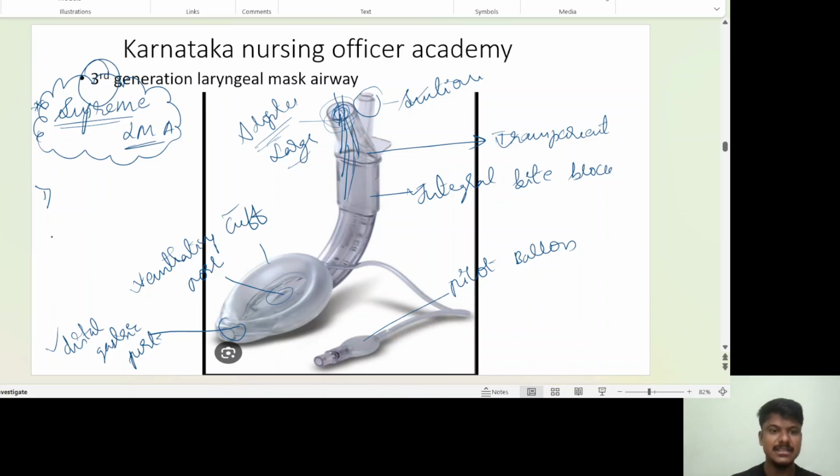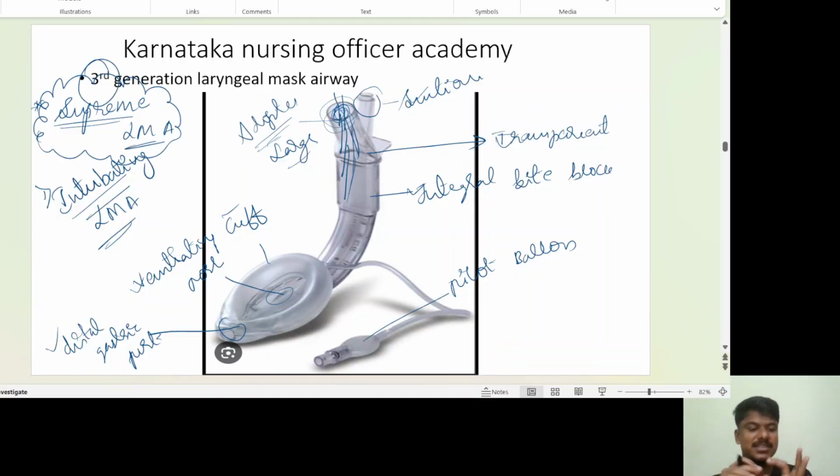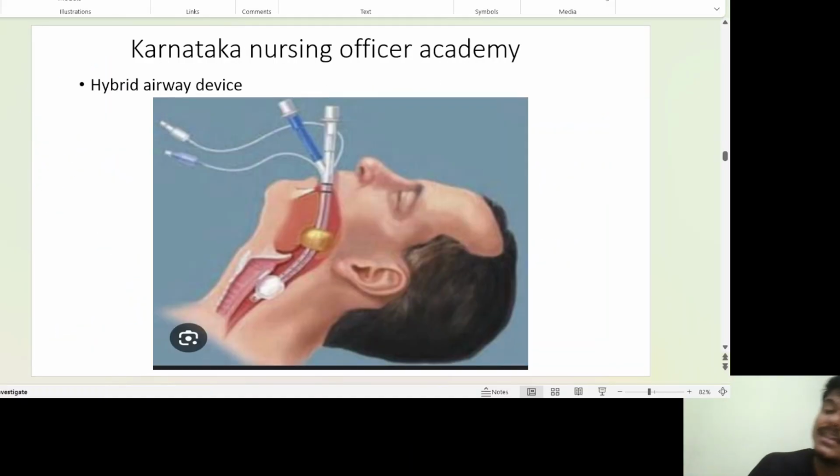So that's why these LMAs are also called intubating LMAs. So what are these all? Intubating LMAs. LMAs cover your first generation ProSeal LMA, second generation i-gel, ProSeal LMA, and third generation Supreme LMA, or intubating LMA. Next, coming to another airway device.